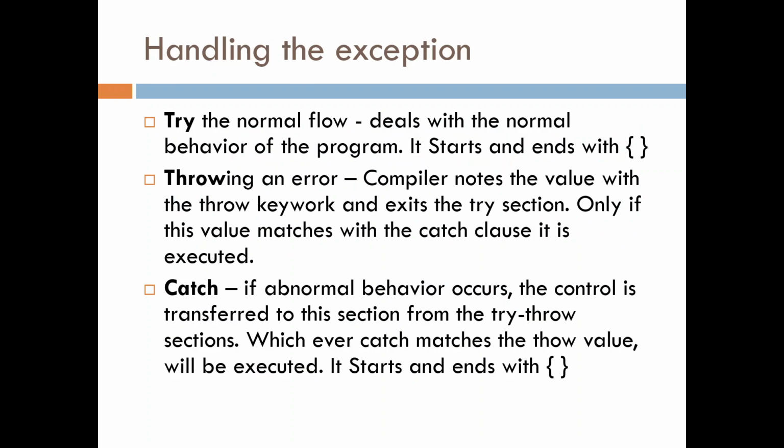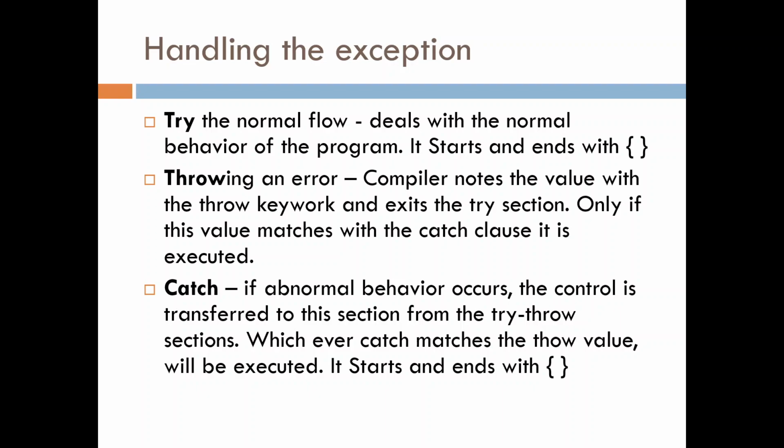This concept you already know. So how do you handle exceptions? You can handle exceptions using try, throw, and catch. This is the exception handling procedure we are going to follow. In try, you try the normal flow. It deals with the normal behavior of the program. In try, you just see if there is a normal execution. If there is a normal execution, your control will not be transferred to throw or catch. Try will allow your program to execute normally.